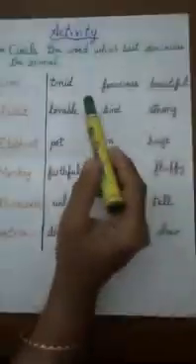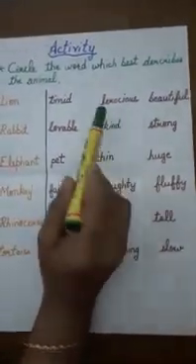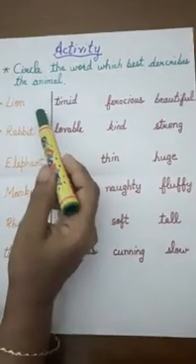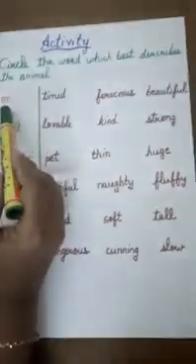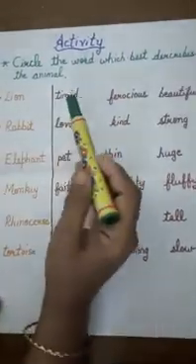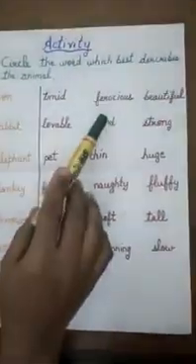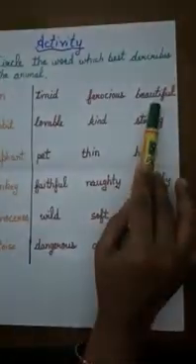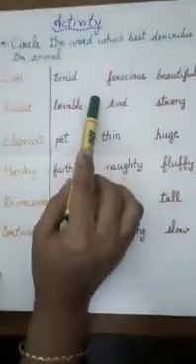Now, I have written a few words. You have to select the best word which describes the animal. So, let's move to the first animal we found today. It was lion. And children, is the lion timid, or is it ferocious, or is it beautiful? It is ferocious animal.